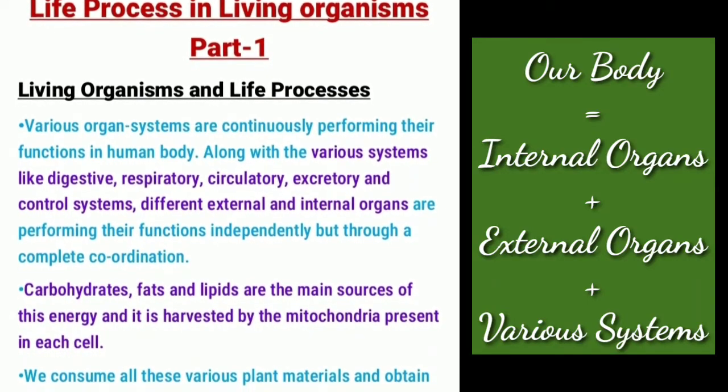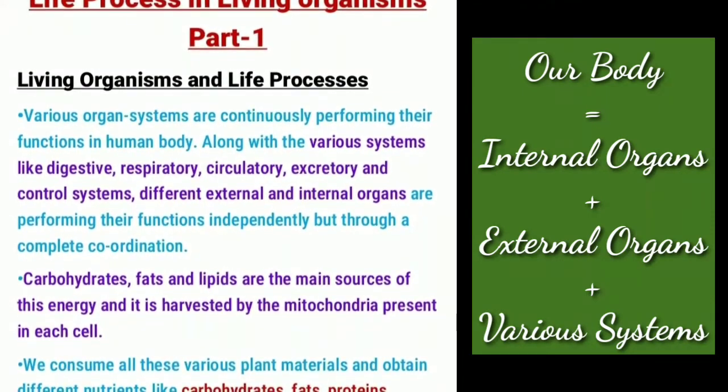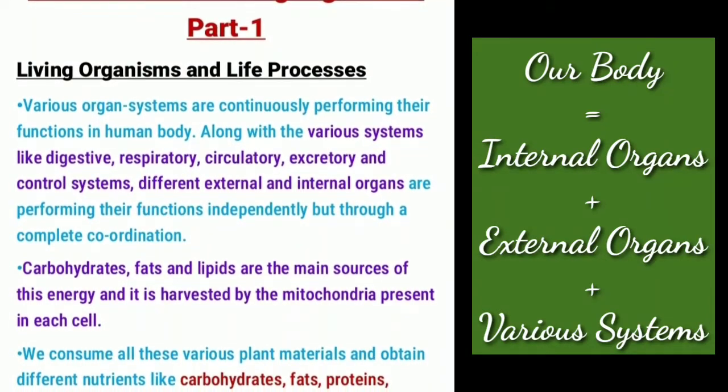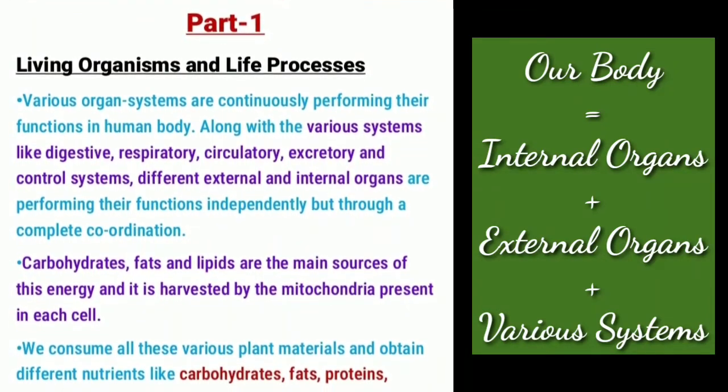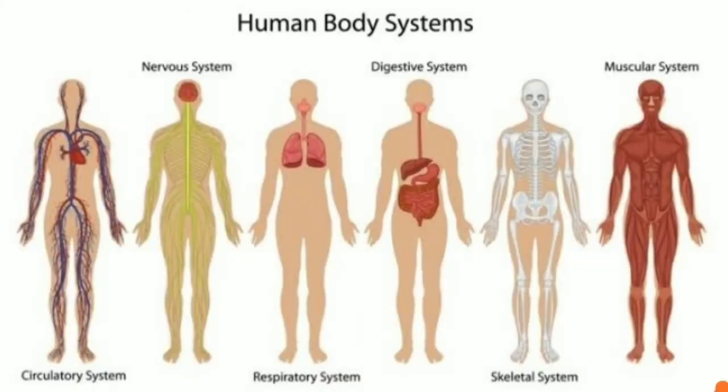First heading is Living Organism and Life Process, in which our body is classified in three parts: internal, external and various systems. These systems are the respiratory, digestive, circulatory, excretory and control systems. All the parts perform their functions independently but in coordination.